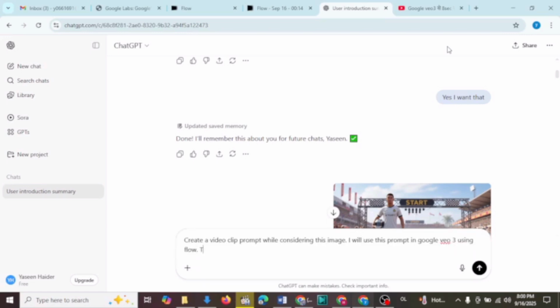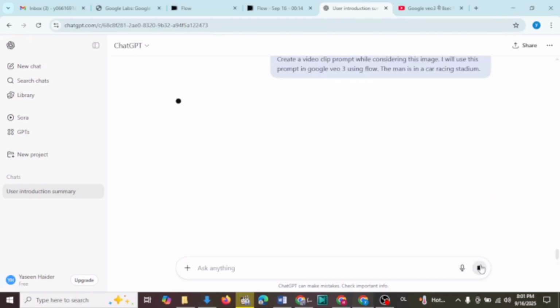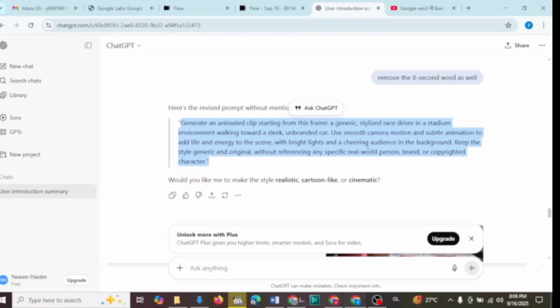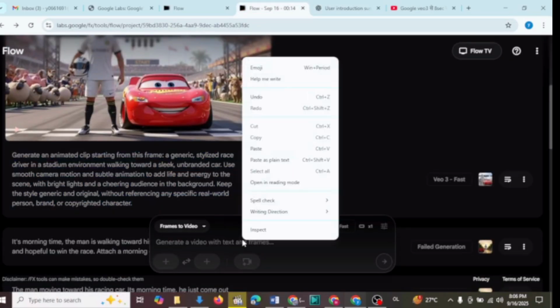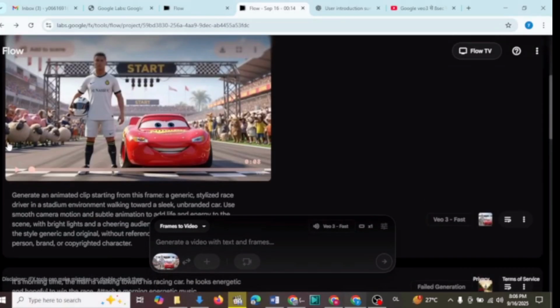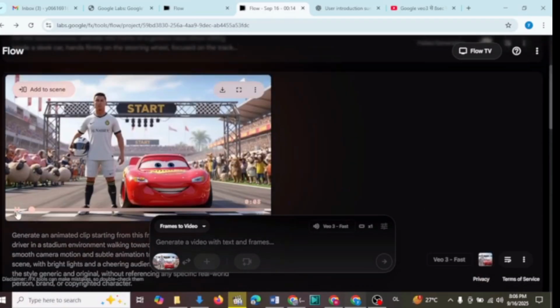The man is in a car racing stadium. ChatGPT then gives me a ready-to-use prompt, and I simply copy that into Veo 3. So let me show you the process step by step, what I have done for creating this clip. First, I uploaded my saved image by clicking the plus button inside Flow. Then I select Frame to Video, choose Veo 3 Fast, insert the prompt, and click Generate.